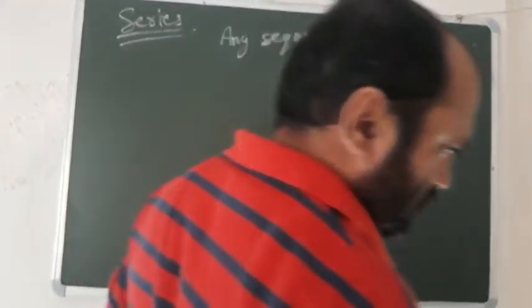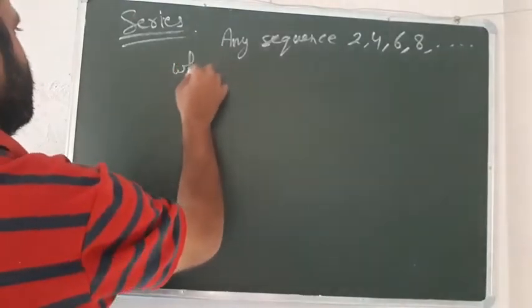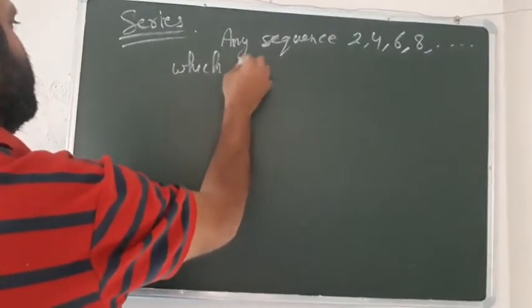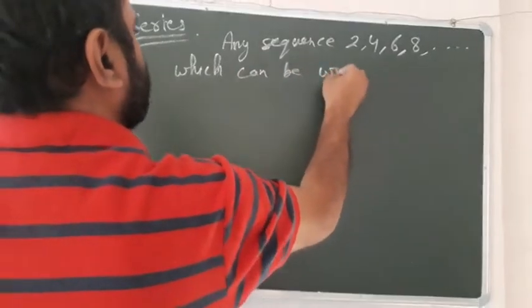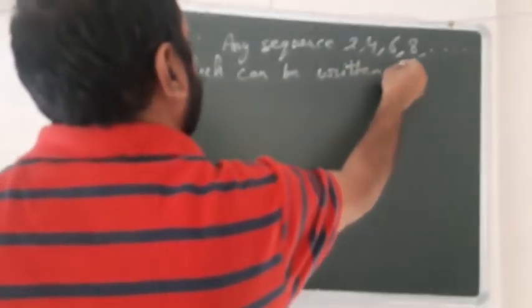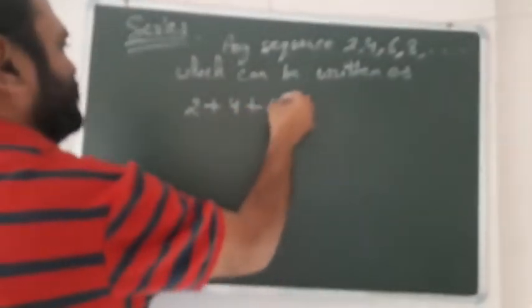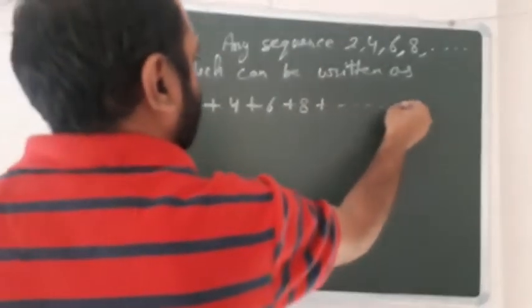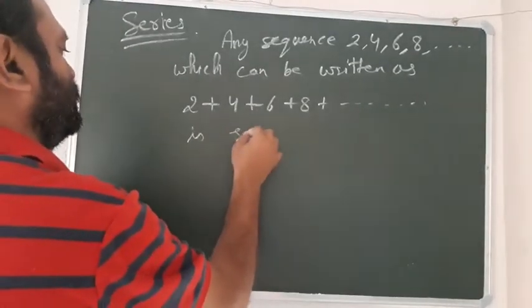Any sequence which can be written as 2 plus 4 plus 6 plus 8 plus so on is so called a series.